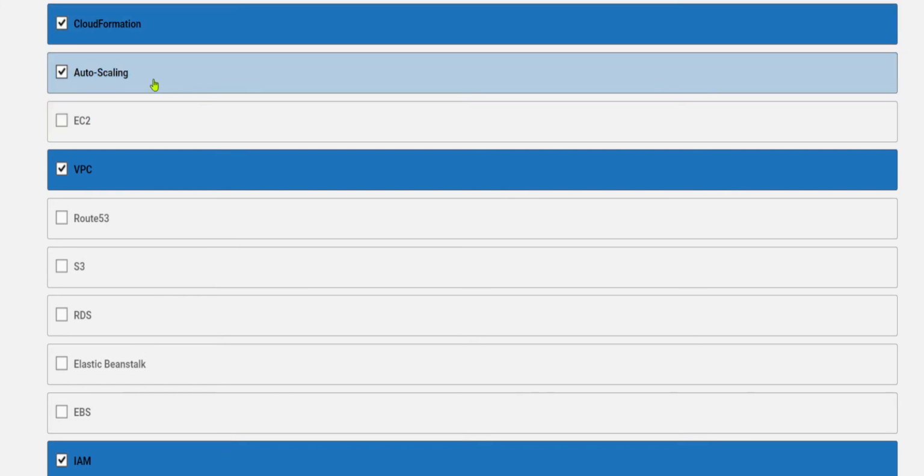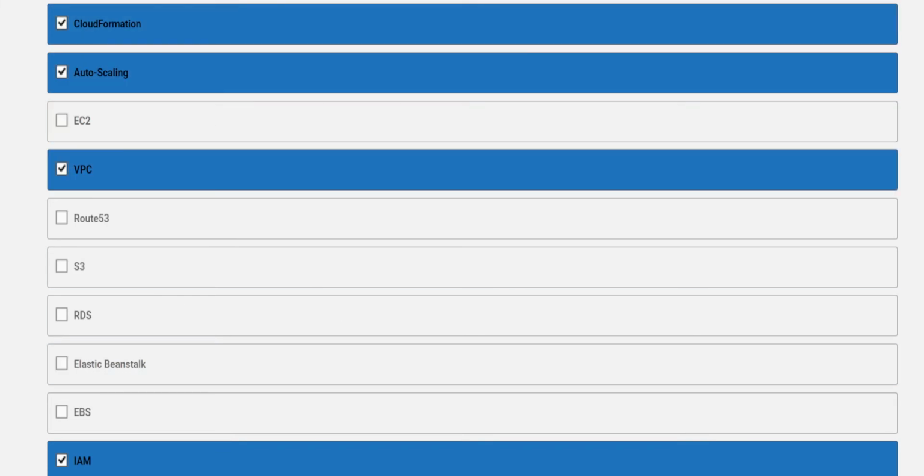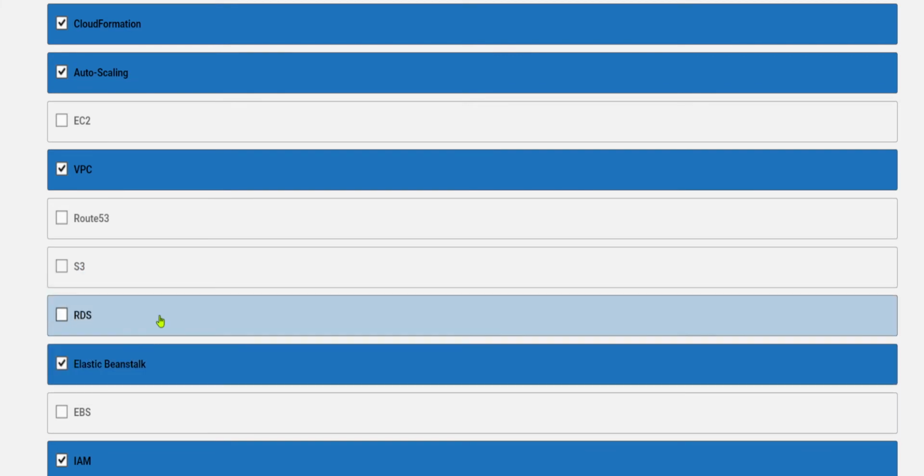So CloudFormation is one, auto scaling, VPC, IAM, and what is the one thing which I am not getting currently? So EC2, we can remove this. Route 53 is also not the correct one over here, and S3, RDS, Beanstalk, and EBS. So we can see Route 53, okay, so we can eliminate that. Okay, all right, my bad. Sorry. So Elastic Beanstalk we will select for this now. We'll discuss later on about this after checking that. I'm a bit less confirmed for this, but the four options which we have selected are for sure the correct ones.